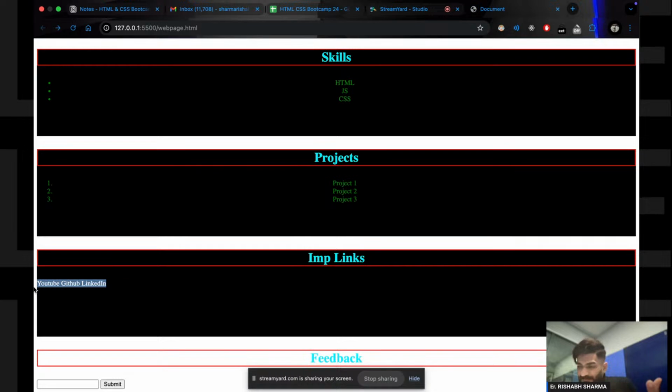So what I can say from here, because this h3 is not sharing the space, this h3 is known as my block element, right? This h3 is a block element and this anchor is my inline element.